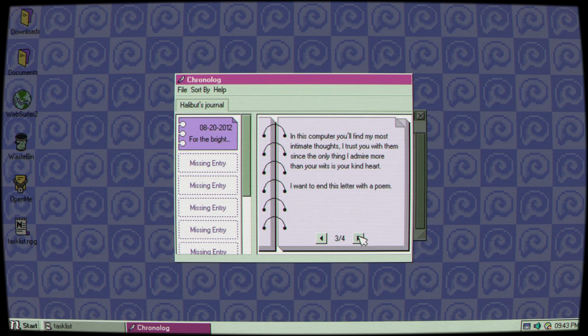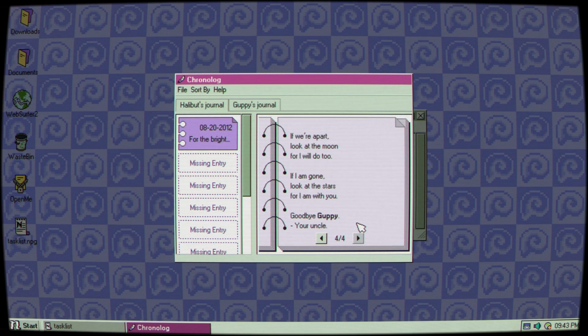I want to end this letter with a poem. If we're apart, look at the moon, for I will do too. If I am gone, look at the stars, for I am with you. Goodbye, Guppy, your uncle.